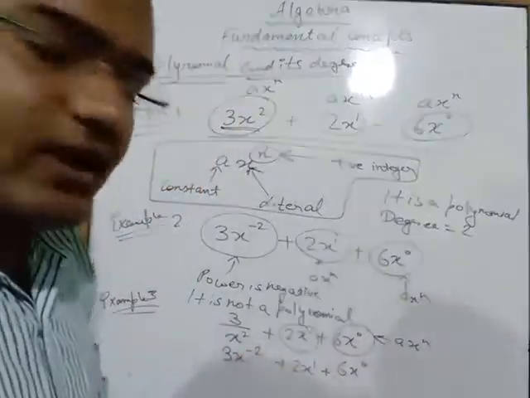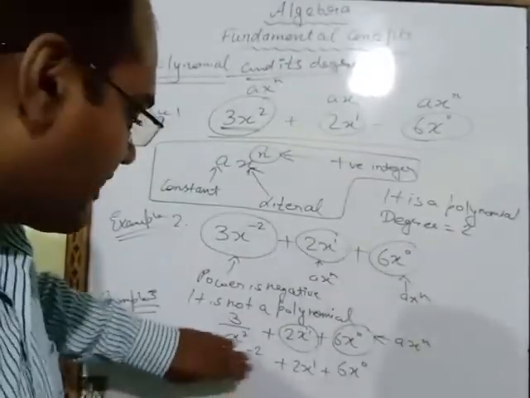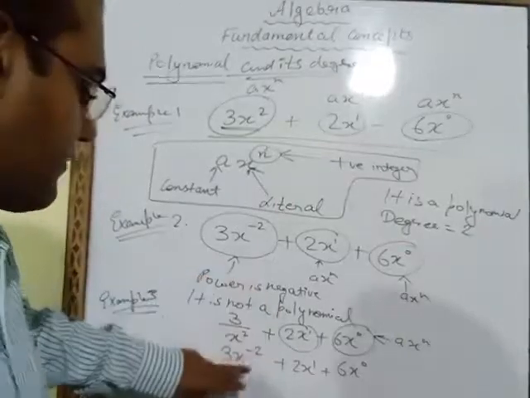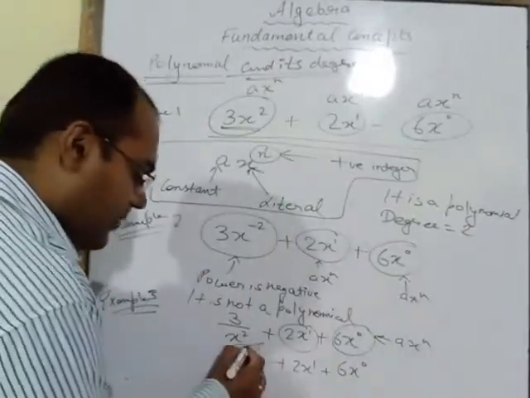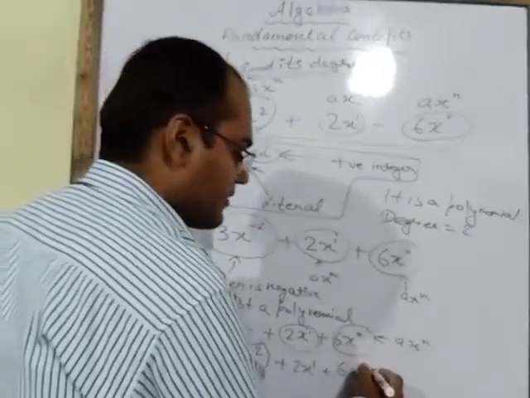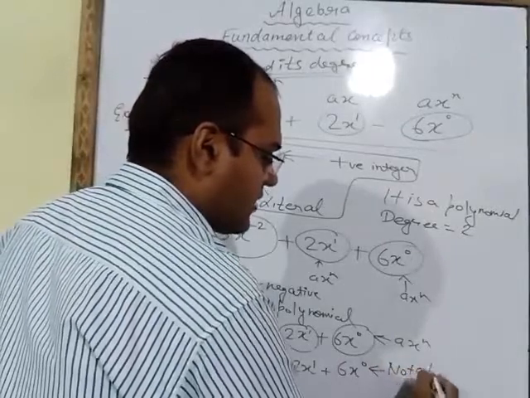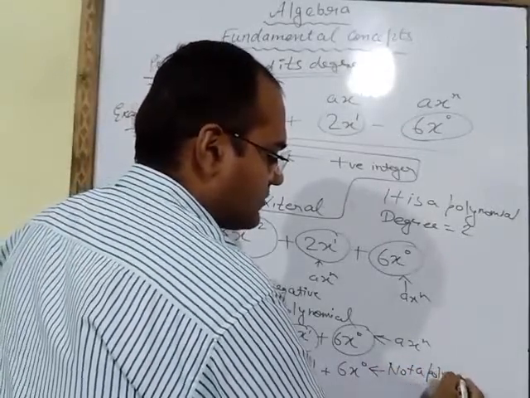So what you had observed here is that this x power 2 was written in the denominator. When we wrote it in the numerator, the power became negative. Here power is negative, so it is not a polynomial. This one is not a polynomial.